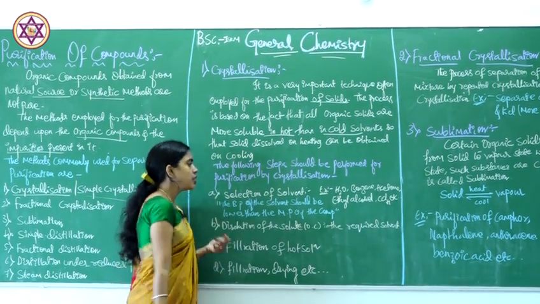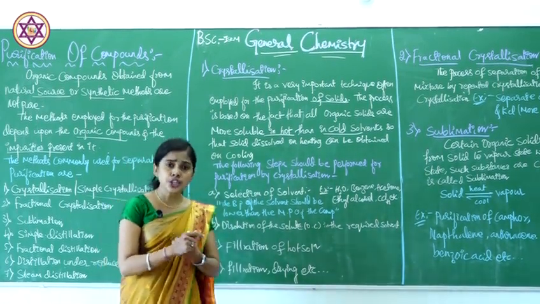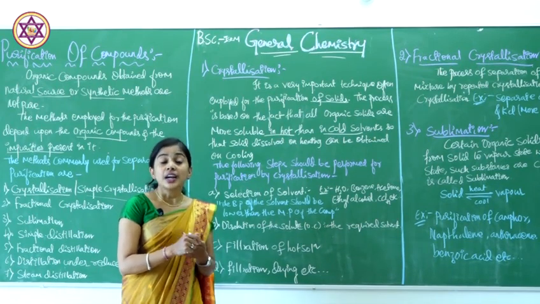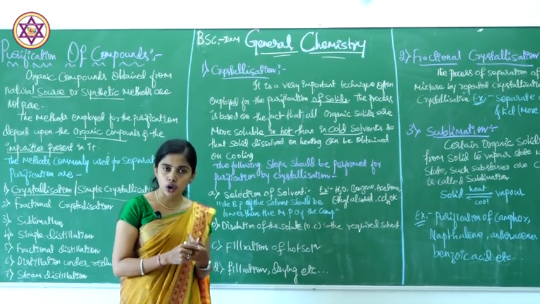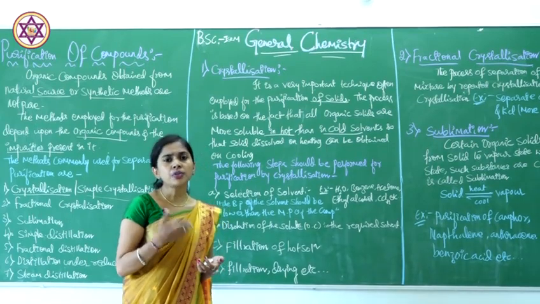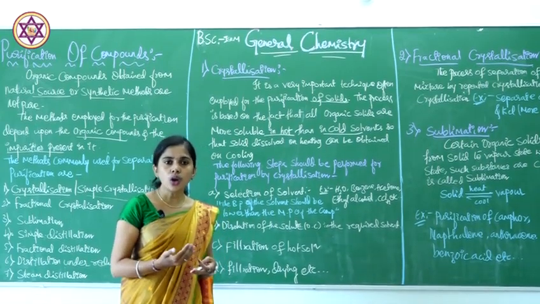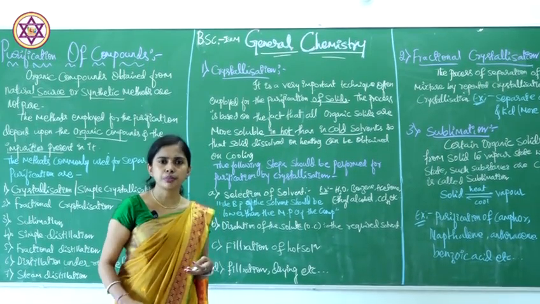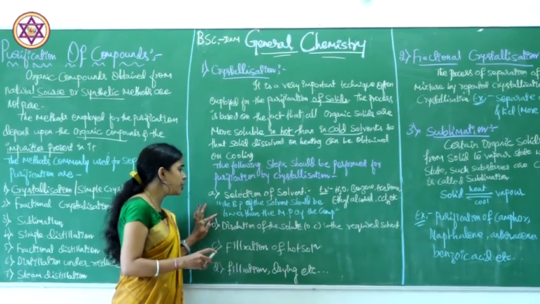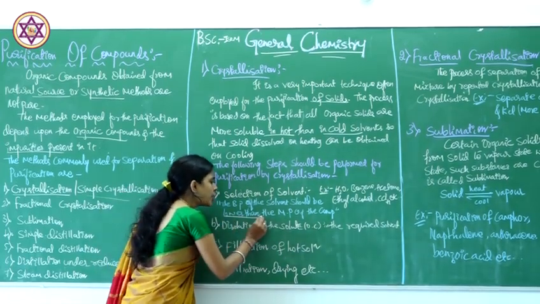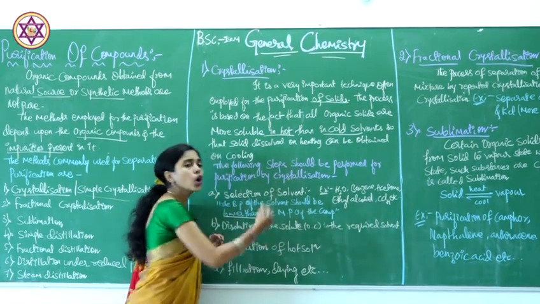The first step is selection of solvent. Selection of solvent is done depending on the organic compound; depending on the organic compound, we use a suitable solvent. How the solvent should be: the boiling point of the solvent should always be lower than the melting point of the compound.